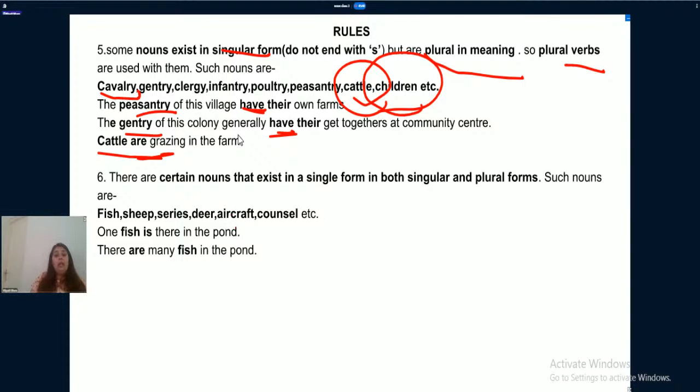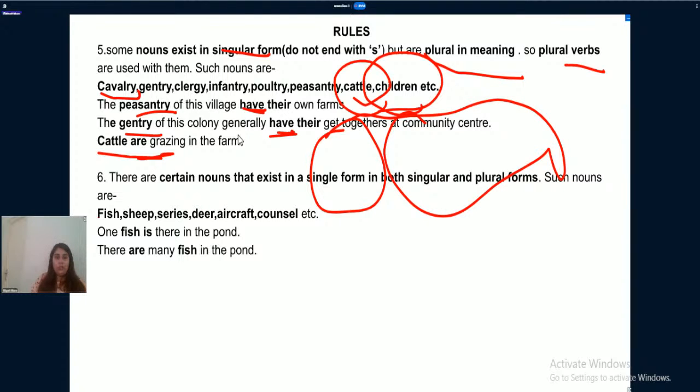There are certain nouns that exist in the same form in both singular and plural. Fish, ship, series, deer, aircraft, council, etc. Okay, these are the nouns that exist in the same form in both singular and plural form. Okay, let me explain it through one example.